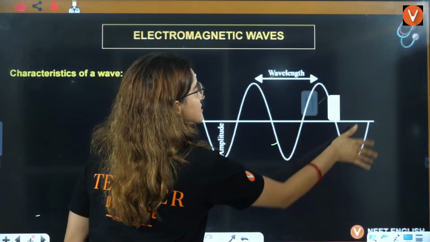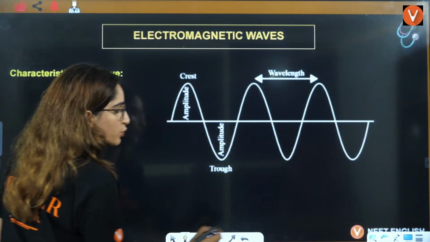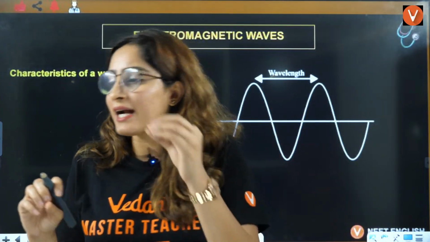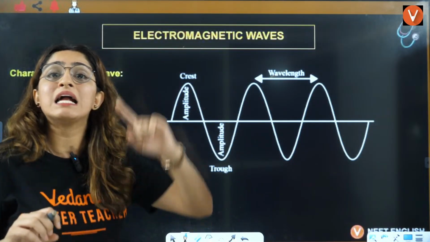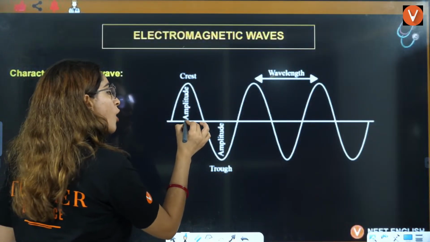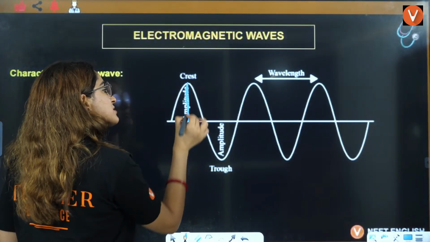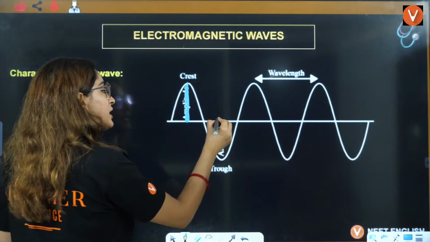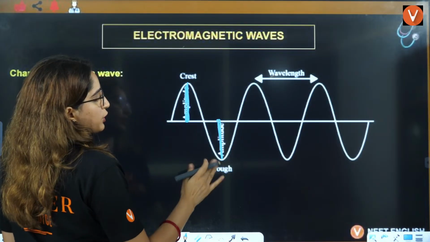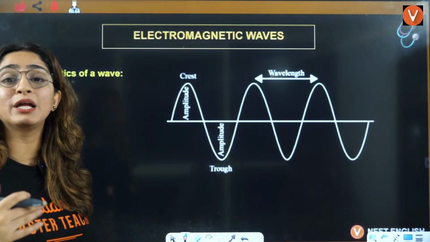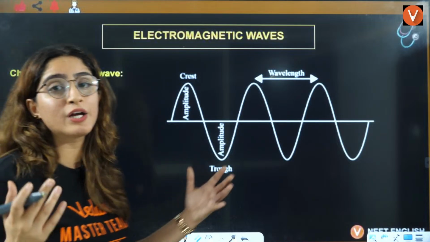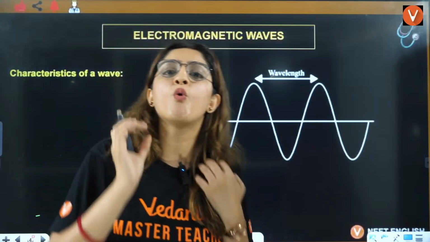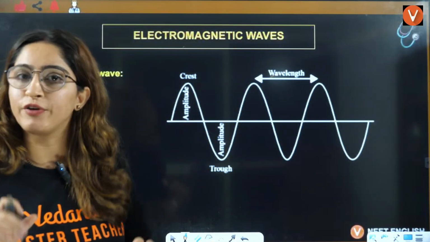Now, let's understand other terms like amplitude. Amplitude is the maximum height of the wave from the origin till the peak point. From this origin till the peak point, what is the height? That is called the amplitude. Or you can say even here, that is the amplitude of the wave. Amplitude defines the intensity of the wave. The more the amplitude, the more the intensity of that wave.